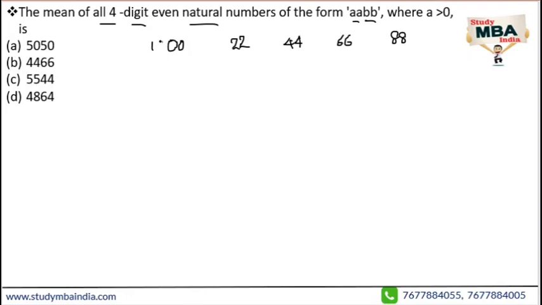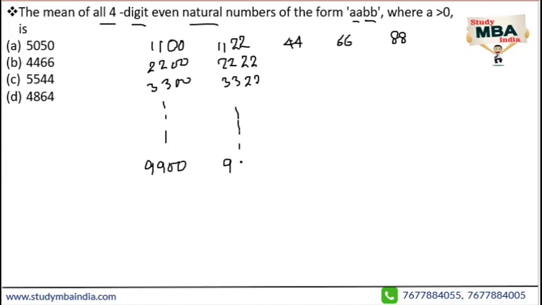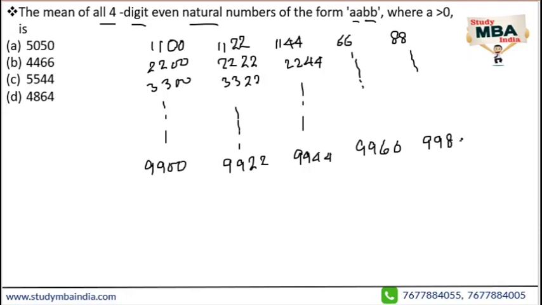So the numbers will be in the form 1100, 2200, 3300, and so on till 9900. Similarly, 1122, 2222, 3322, and so on till 9922. Similarly 1144, 2244, and so on till 9944. This will start from 1166 and end with 9966, and this will start from 1188 and end at 9988.